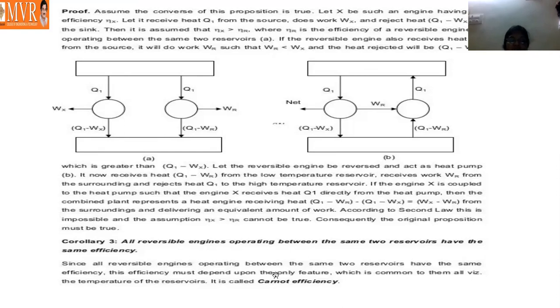All reversible engines operating between the same two reservoirs have the same efficiency. Since all reversible engines operating between the same two reservoirs have the same efficiency, this efficiency must depend only on the feature which is common to them all, the temperature of the reservoirs. This is called Carnot efficiency.